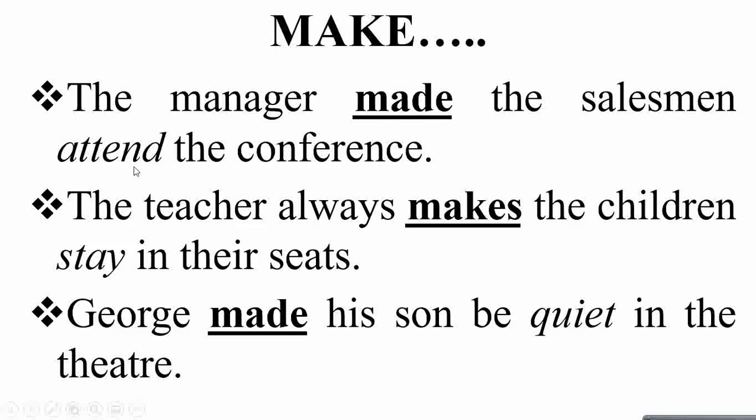The teacher always makes the children stay in their seats. Again, simple verb form followed by make. George made his son be quiet in the theater. So again, the word made is followed by a simple verb form in the sentence. And again, these are all forced conditions. A manager is forcing the salesman, a teacher is forcing their student, or a father is forcing a son to be quiet in a theater.